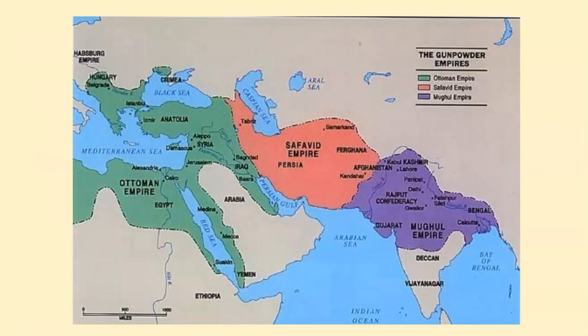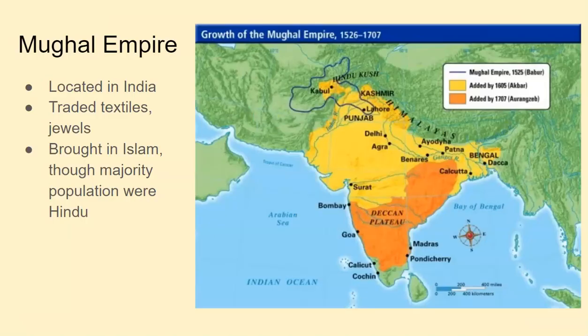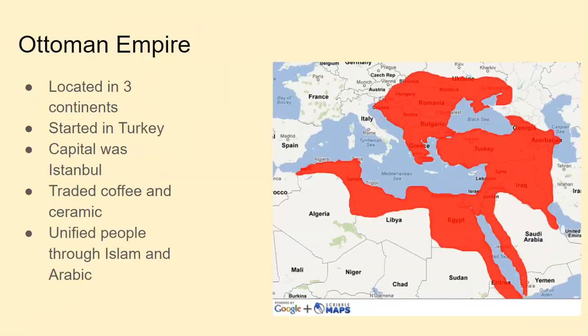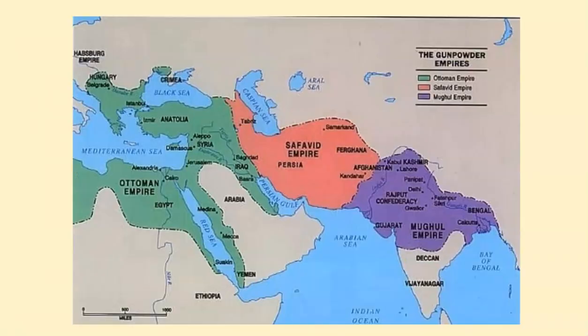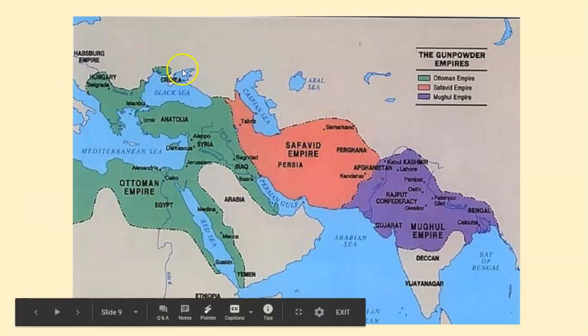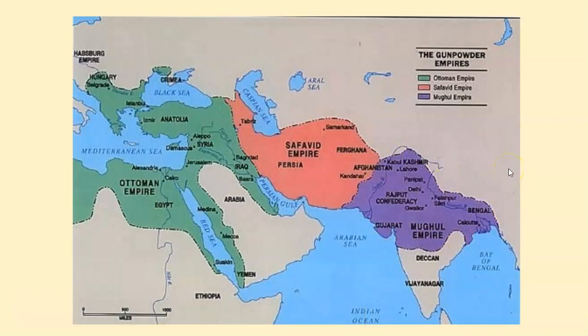So you need to be able to recognize these empires if we're looking at, say, a zoomed in map like this, or if we're looking at a zoomed out map like this. And so here's that same Ottoman Empire we looked at and that same Mughal Empire. This is just looking at a different map. So you want to look for features that will help you to identify.